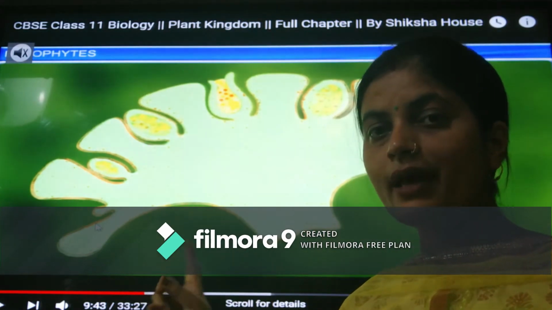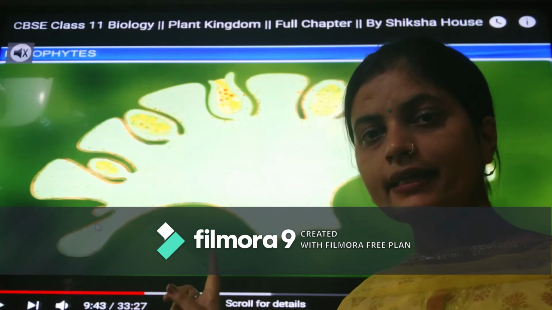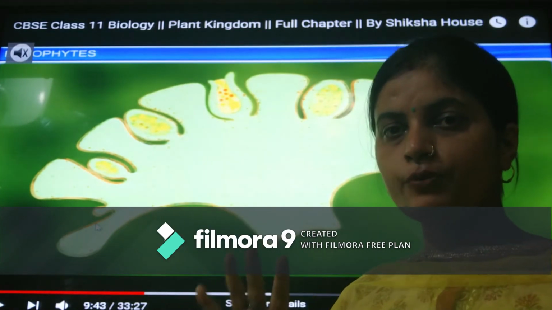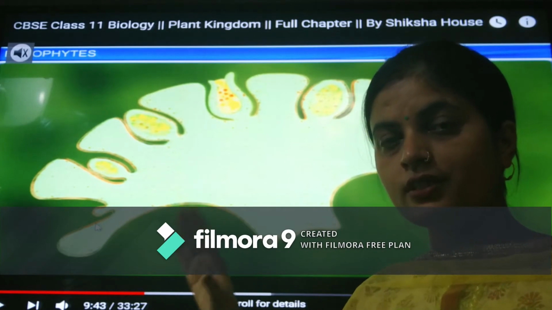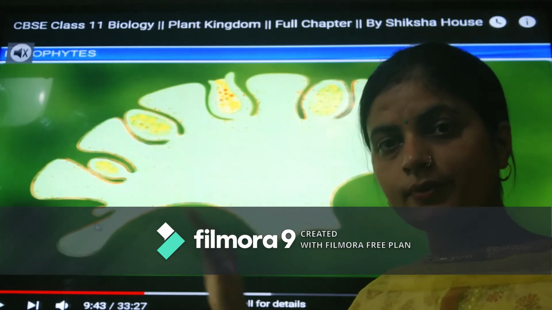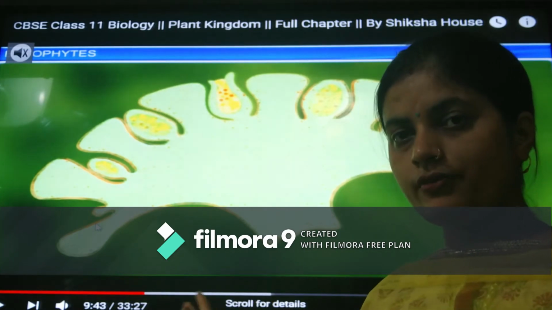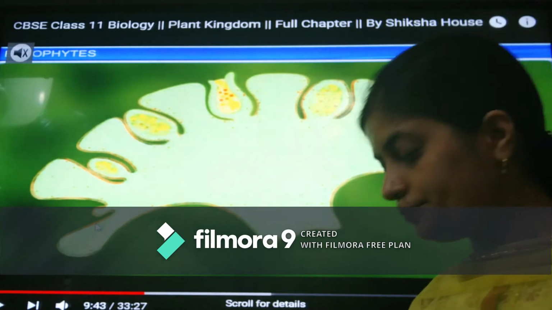So here the antheridial head was shown and the archegonial head was shown. That means the top portion where the male part and the female part would be formed. I think you have seen both sexes are separate here. Male gametophyte has been shown on one side and female on the other. So both are separate here.